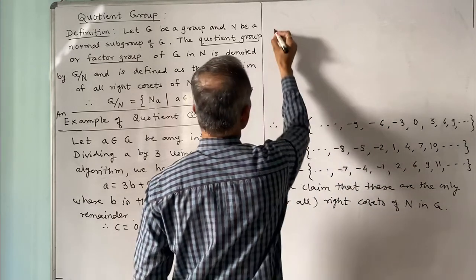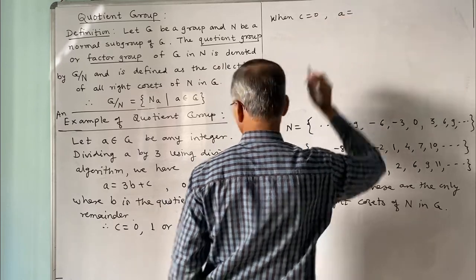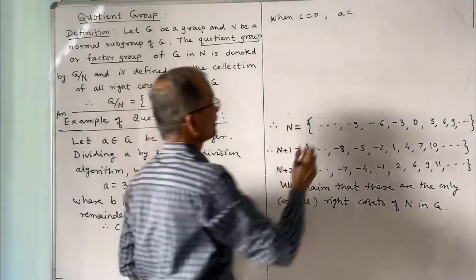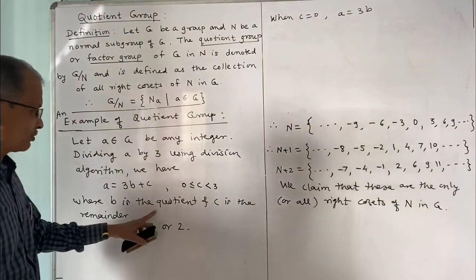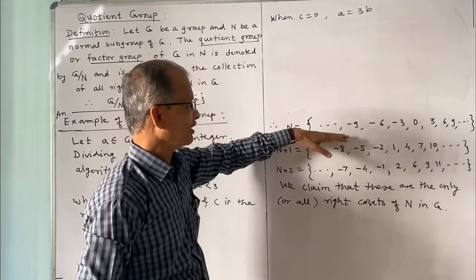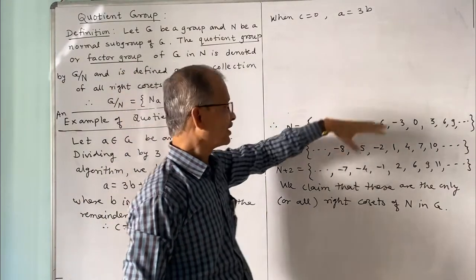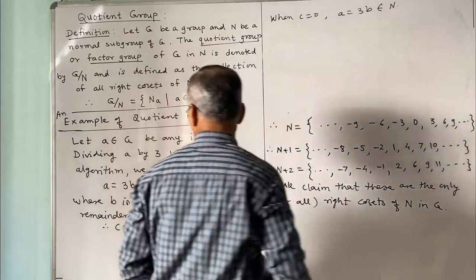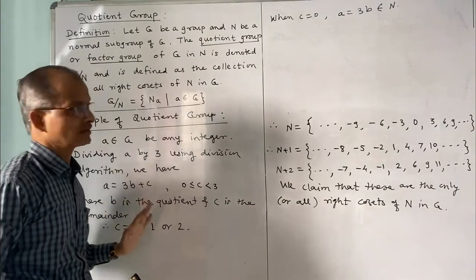When C is equal to 0, what is A? A is equal to 3B, where B is an integer, the quotient. When A is 3B, it belongs to n, because n is all multiples of 3 and this is a multiple of 3. So therefore this belongs to n. Thus, the number A will belong to n if the remainder is 0. That is the first case.